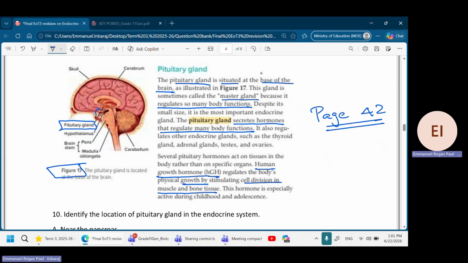So what are the main things that you need to know? You should know that pituitary gland is found at the base of the brain, number one. Number two, you should know that pituitary gland is called the master gland, because it controls many body functions. So this is the main thing here. And don't forget this picture. Concentrate on pituitary gland because they will be asking you which structure secretes hormones and controls body functions. Label the structure. So you should know that it's pituitary gland. Okay, let's move on now.